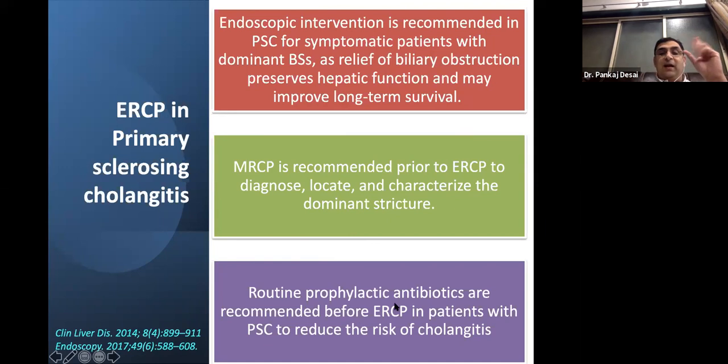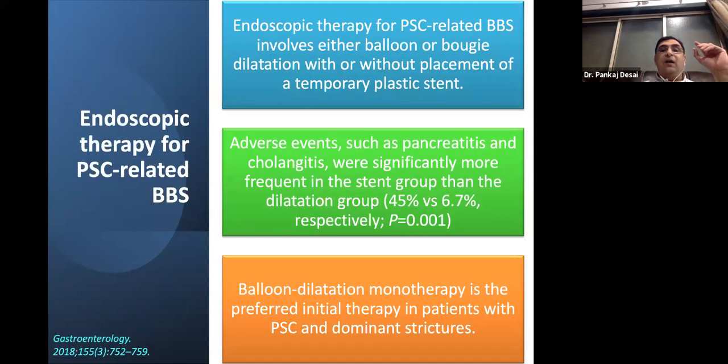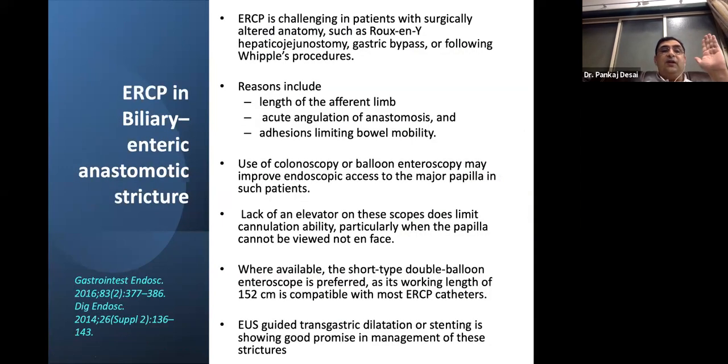Routine prophylactic antibiotics, as we have already discussed, are always mandatory when you are dealing with PSC strictures. For PSC strictures, you can do a balloon or bougie dilatation, with or without a temporary stent, as we discussed. Adverse events, pancreatitis and cholangitis, are significantly more frequent in the stent group than in the dilatation group. Balloon dilatation as monotherapy is the preferred initial therapy in patients with primary sclerosing cholangitis and dominant strictures.